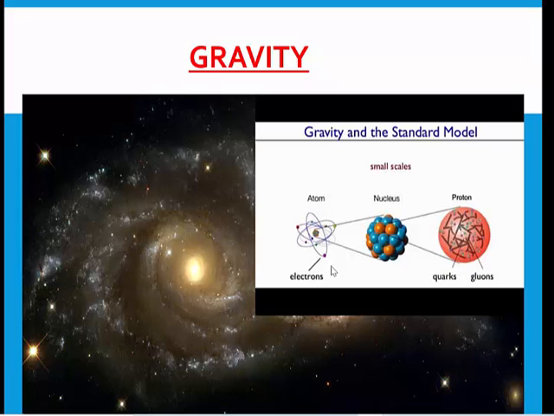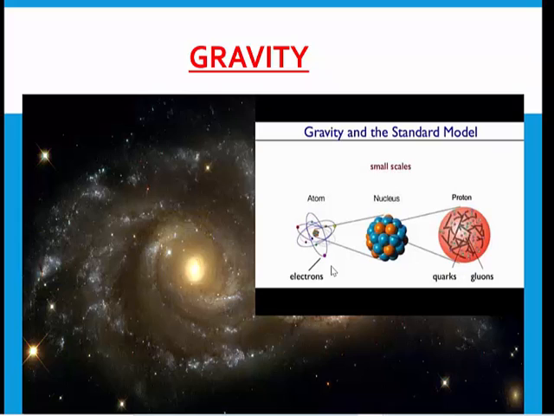If you see within a nucleus also, all the neutrons and protons are bound because of this gravitational force, because every object that has a non-zero mass, which means the mass is not zero, can be very close to zero but not exactly zero, has some mass, 10 to the power of some minus, but it should not be zero.